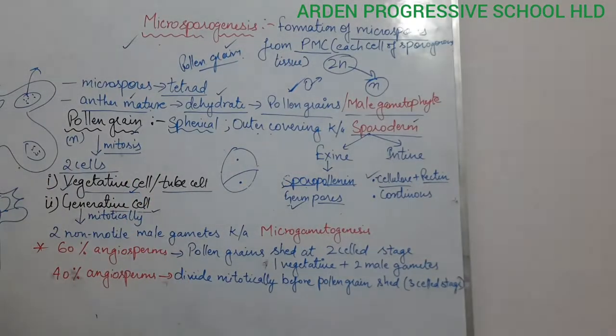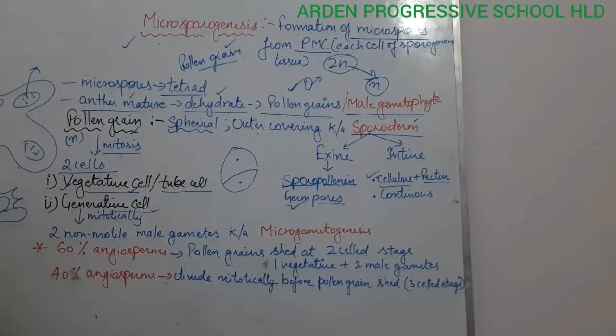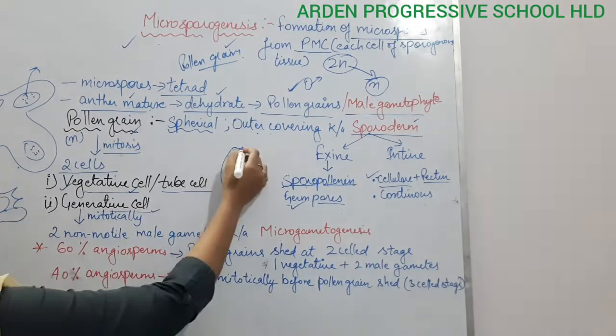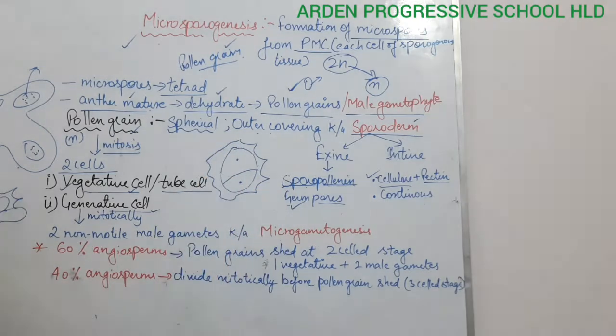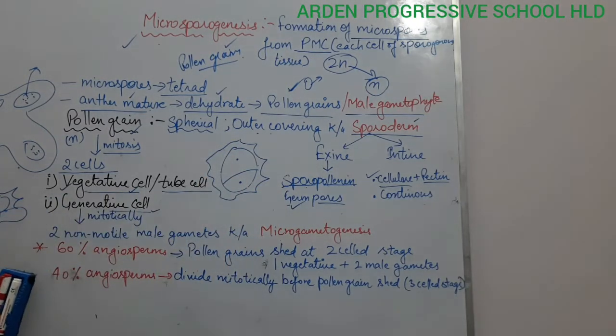Now this vegetative cell and generative cell are present in the pollen grain. You can see that the structure is like this. Okay, this is the structure of a pollen grain. Now these pollen grains will reach the stigma, then the style, and there will be fertilization. But today we are not going to study fertilization in plants.